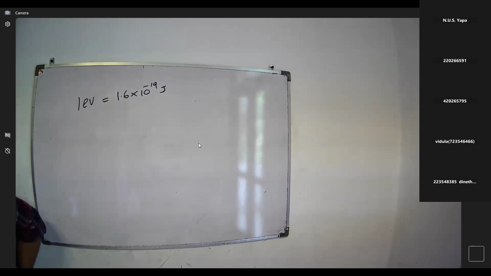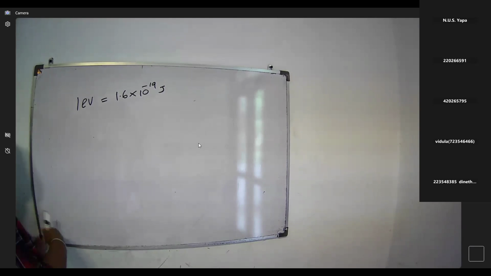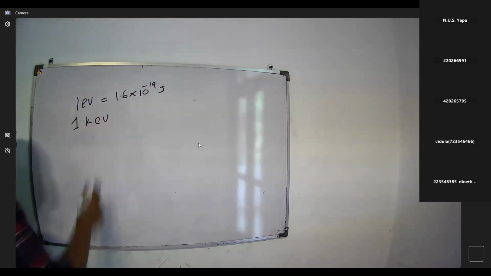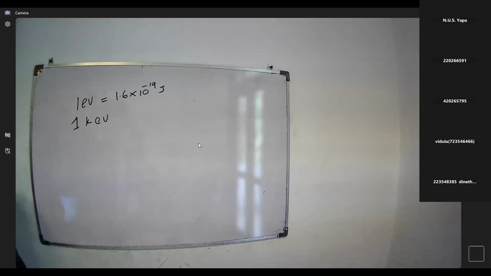This example shows how we find the frequency and wavelength for the known energy of a photon. Given: find the frequency and wavelength of the photon of energy 1 keV. Then we have to find the wavelength and the frequency.